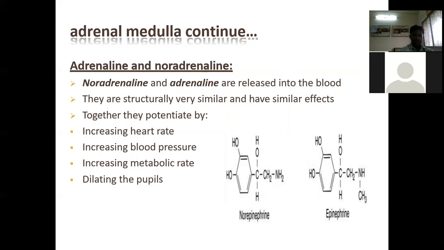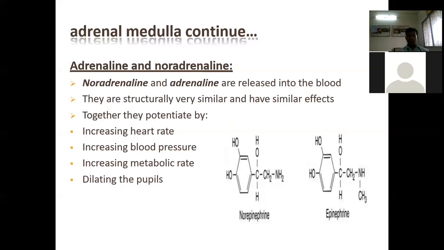Together, they potentiate by increasing heart rate, increasing blood pressure, increasing metabolic rate, and dilating the pupil. Whatever function in our body will be enhanced is under the control of adrenaline and noradrenaline, that is, epinephrine and norepinephrine. Both these hormones are collectively called catecholamines. The fight or flight response is also under the control of adrenaline and noradrenaline.